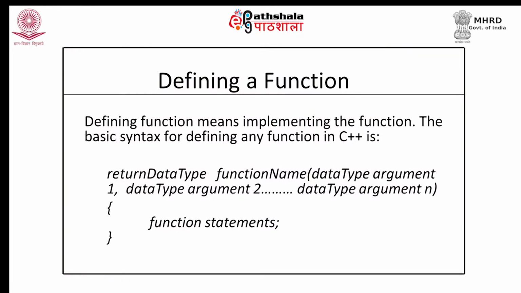Now, how do we define a function? Defining a function means implementing the function, and the syntax for implementing a function is the name of the function preceded by its return type, within the brackets the set of arguments, and within the curly brackets we specify the set of statements that need to be performed whenever that particular function is called.